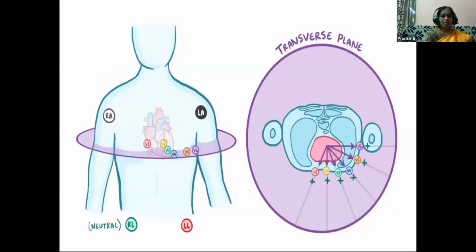Okay, so in this way they are placed, children: 6 on the chest region, 3 on the legs and 3 on the hands. So a total of 12 are placed to take the ECG.